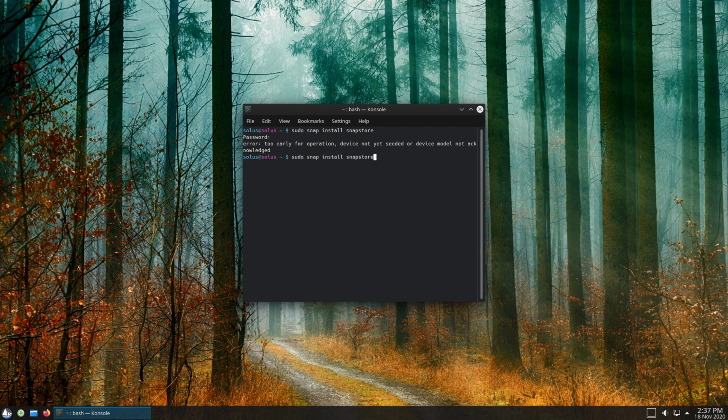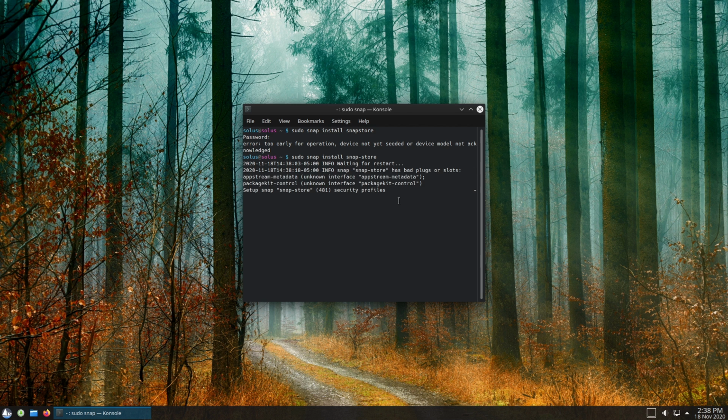Too early for adoption, device not yet seeded, or device. Huh, really? Interesting. I thought that was the way to do that. Let's see. Okay, there it goes. snap dash store works. So what this is going to do is if you want to be able to manage your snaps in the GUI, just go ahead and sudo snap install snap dash store. This is going to download the Snap Store, and now you will be able to check for any snaps in a GUI application. Otherwise, you need to go online and grab more information.